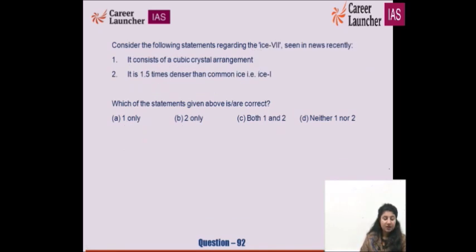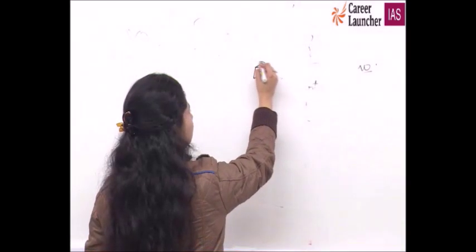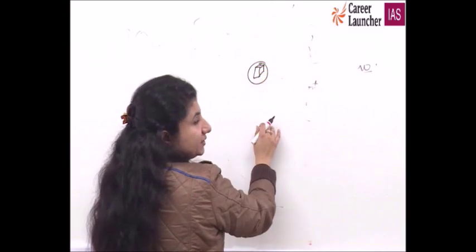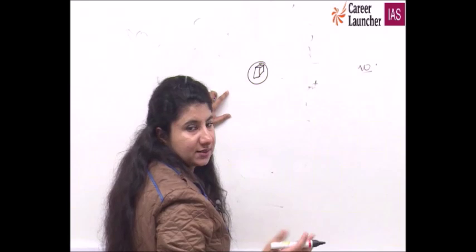Okay. Consider the following statements regarding Ice VII, which was seen in the news recently. There is ice which you take. Ice cubes are there that we consume. It's one form of ice. Ice can also be transformed into another form.